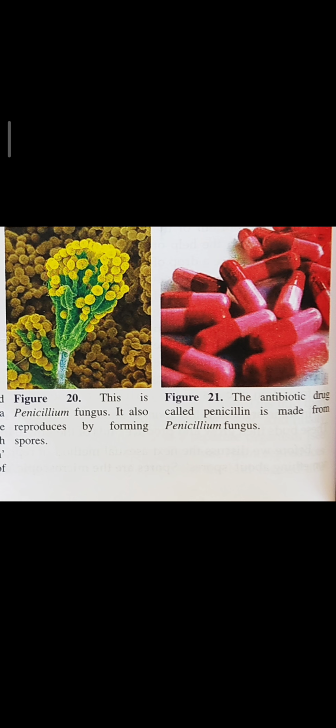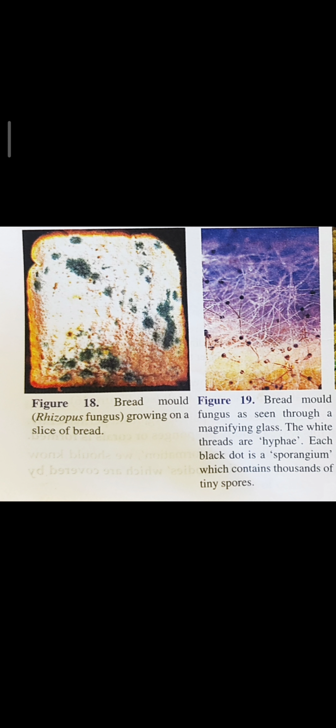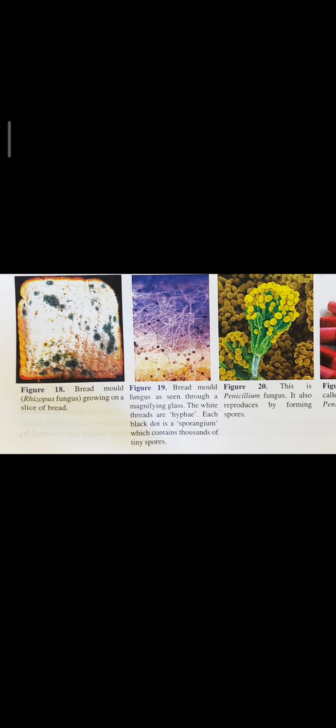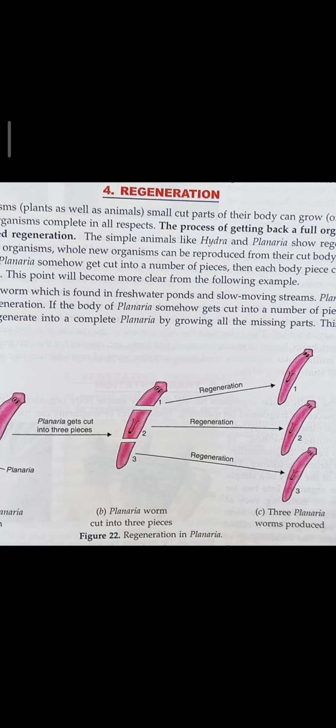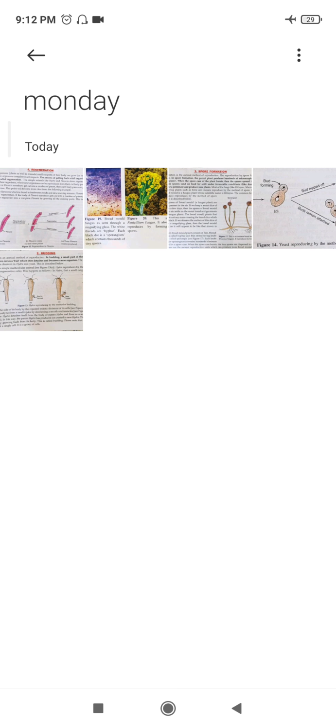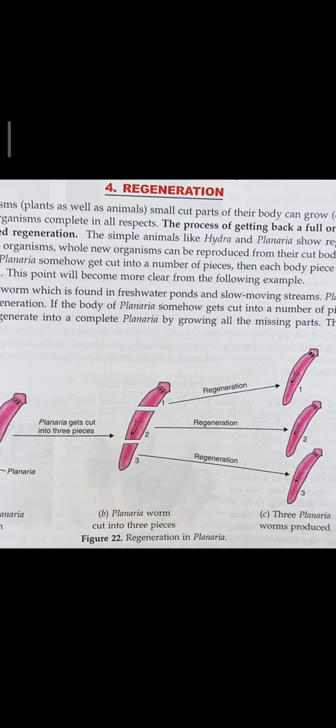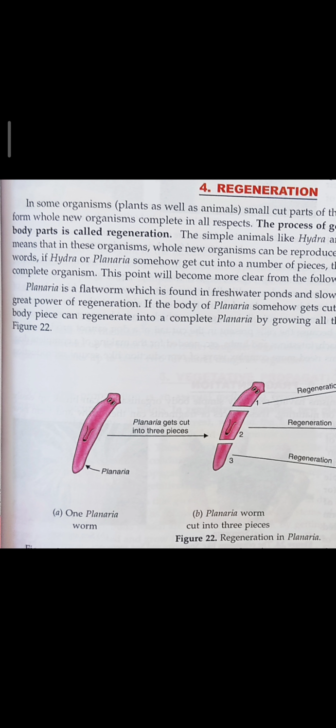Next, children, you will study regeneration. In regeneration, some organisms, like plants as well as animals, small cut parts of their body can grow or regenerate to form whole new organisms, complete in all respects. The process of getting back a full organism from its body parts is called regeneration.